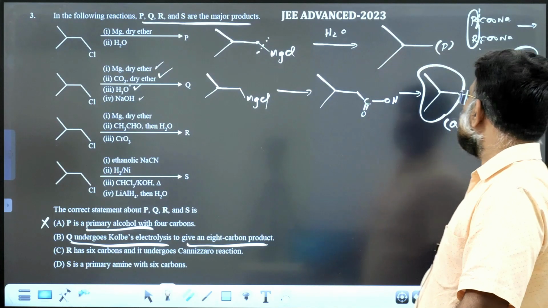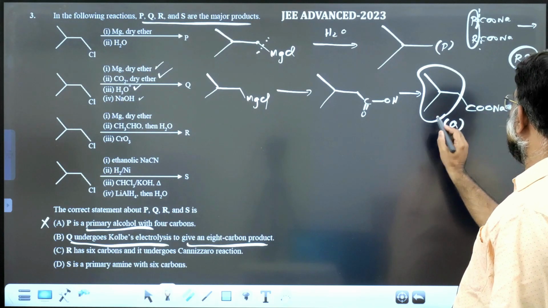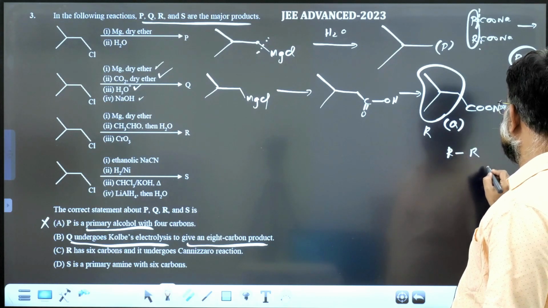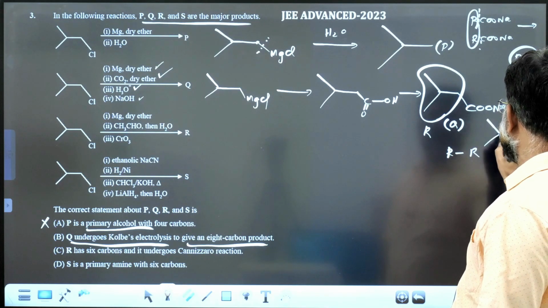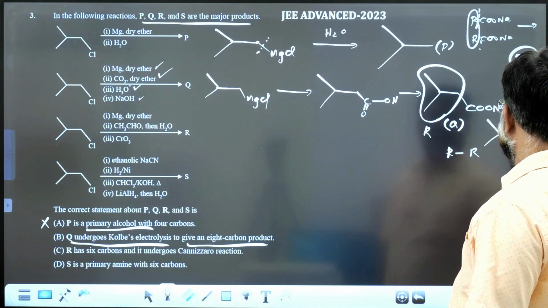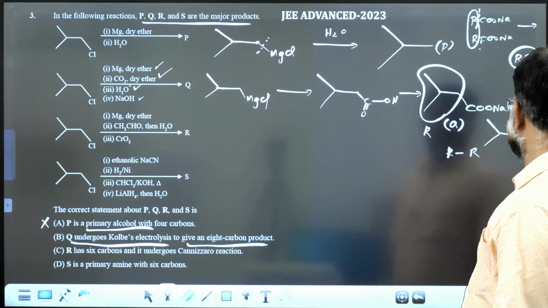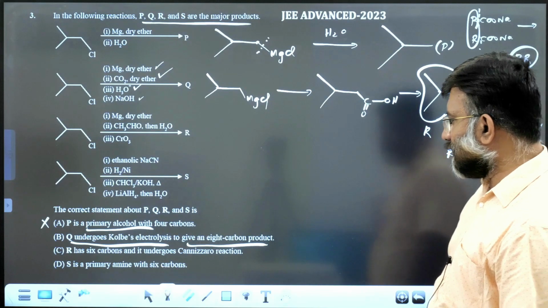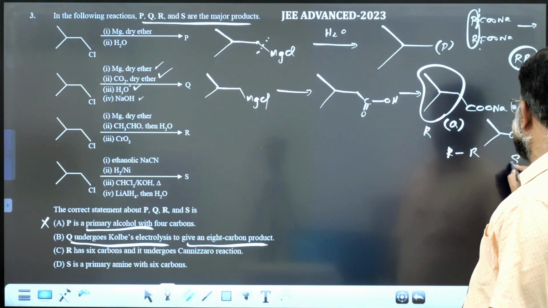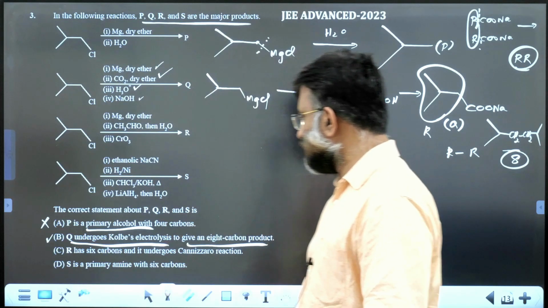So the product obtained will be R-R, with a CH2 here. Is it an 8 carbon atom product? 4 plus 4, 8 carbon atoms. Exactly, that is the correct answer.